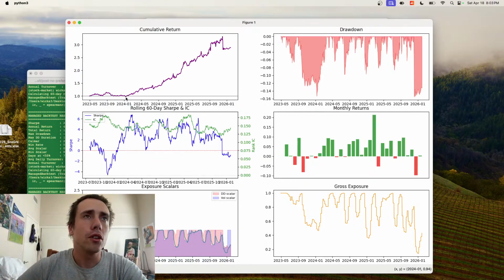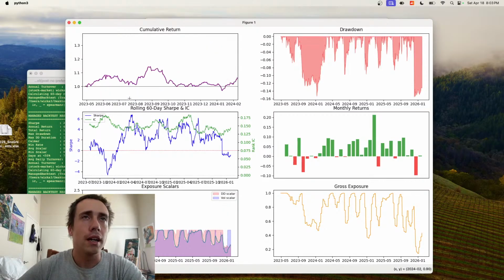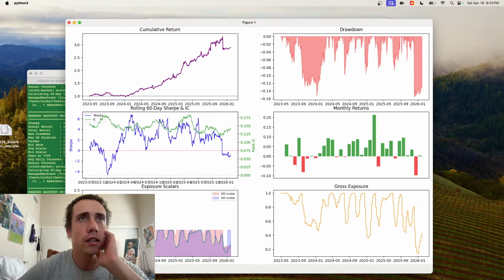Now this looks good if you look at this, but if you look here, I would be negative here. Where is this? Beginning of 24. So I would be 7 months into running the model and I'd be negative. So that doesn't look very good. But the total returns are really great.